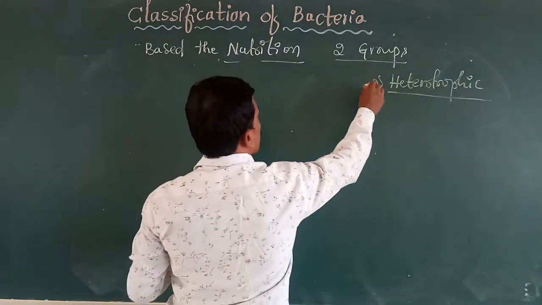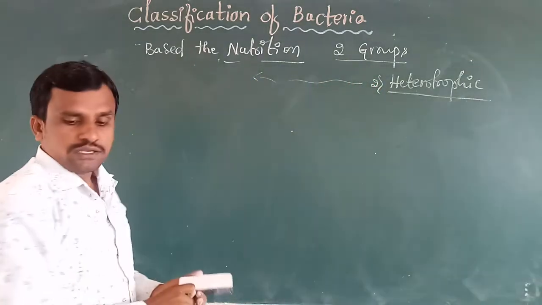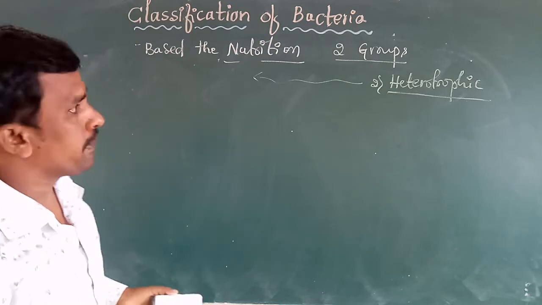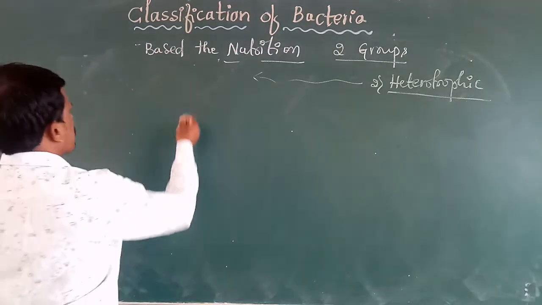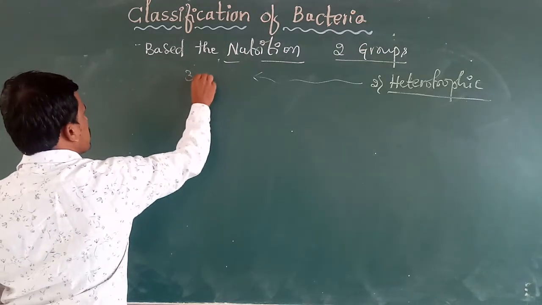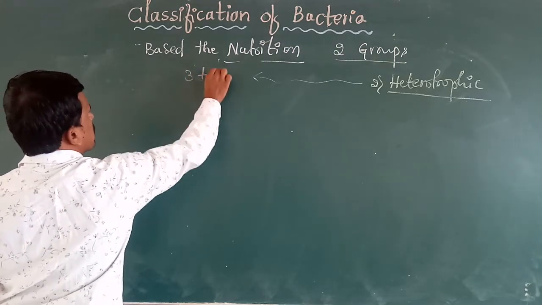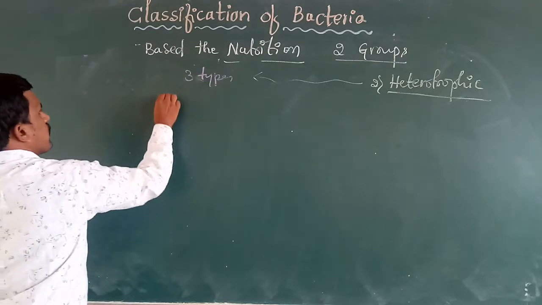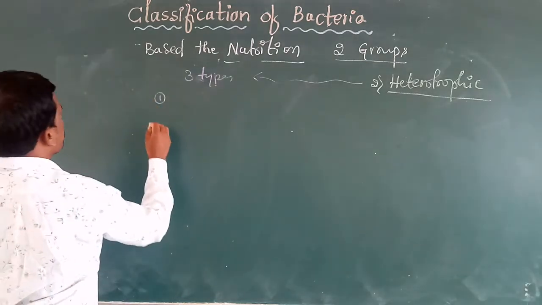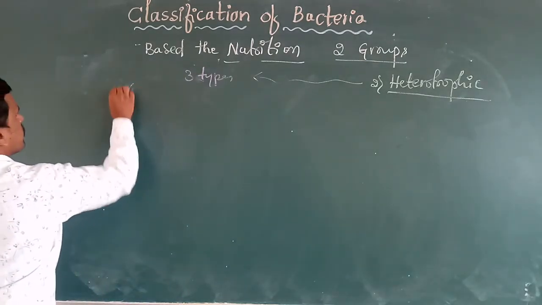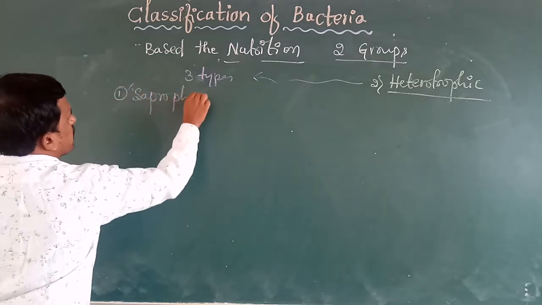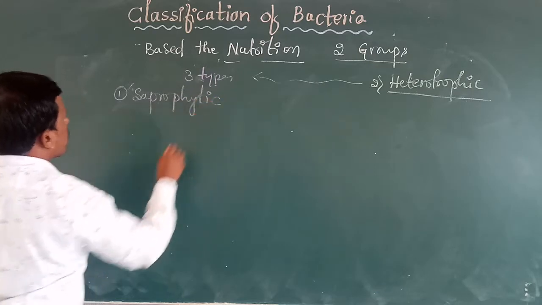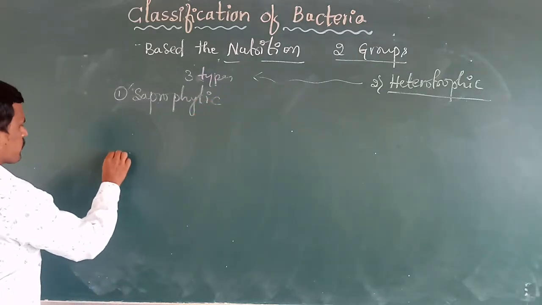This heterotrophic bacteria includes three further types. First one is saprophytic bacteria.